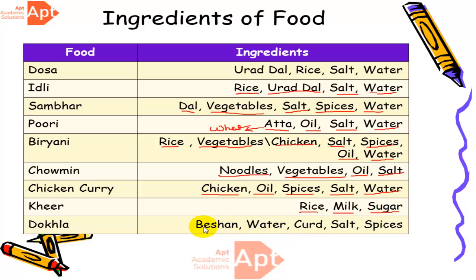These are the ingredients of kheer. Similarly dhokla. Dhokla is a Gujarati dish, right? Now to cook a dhokla we need besan, water, curd, salt and spices. These are all the ingredients to cook dhokla.